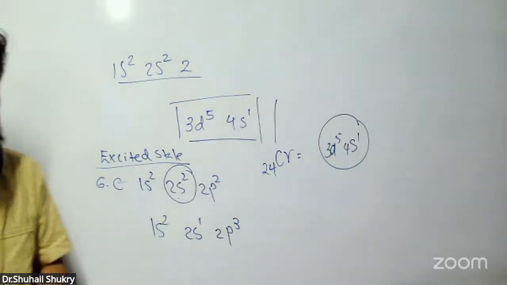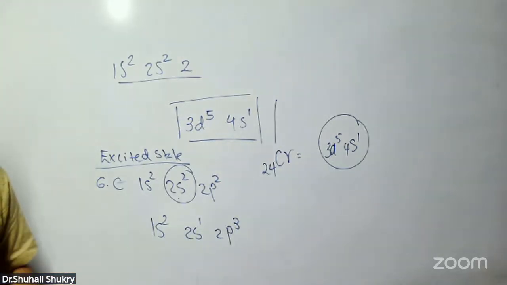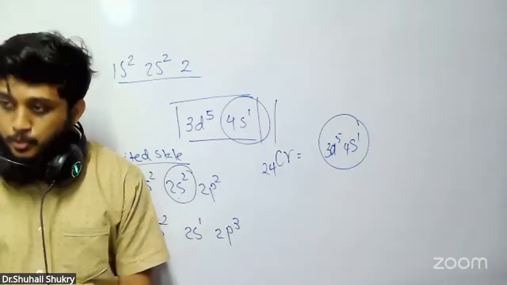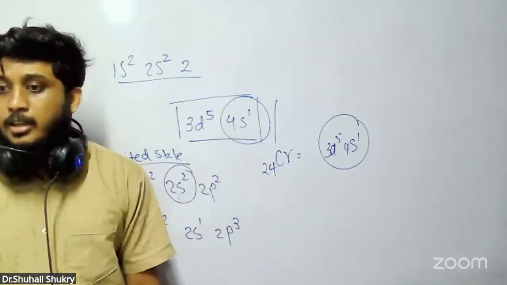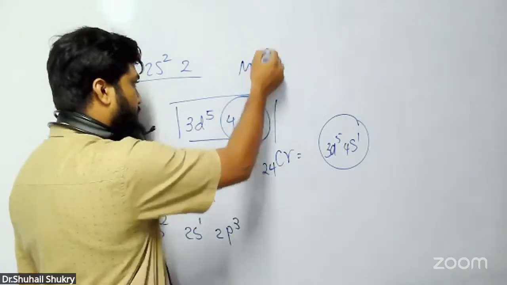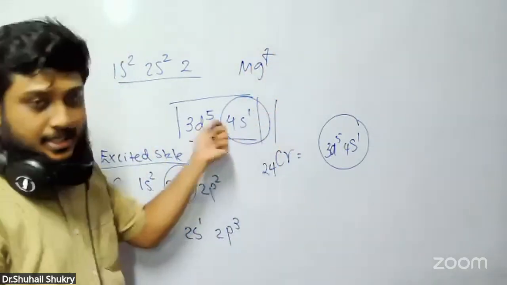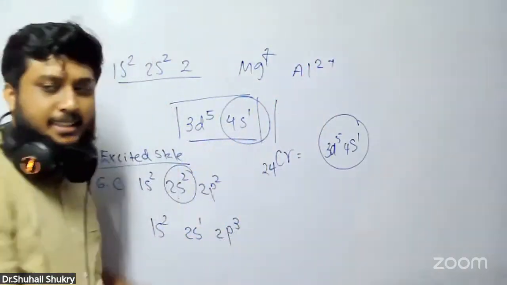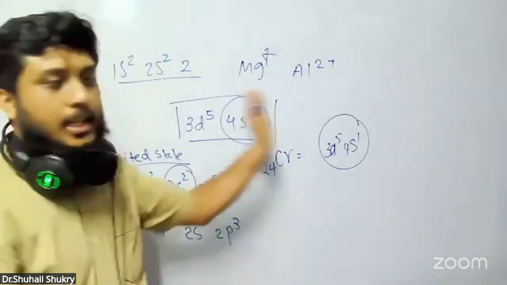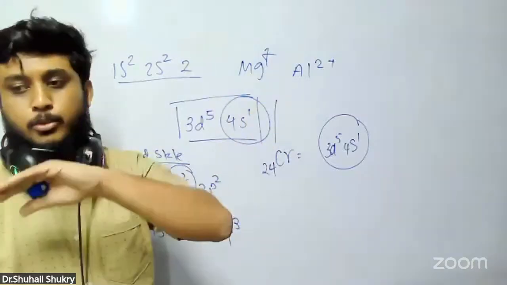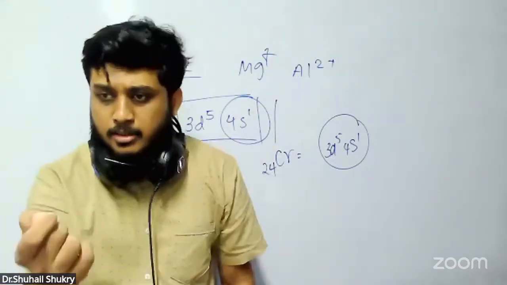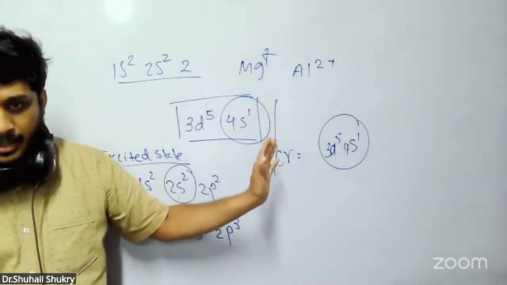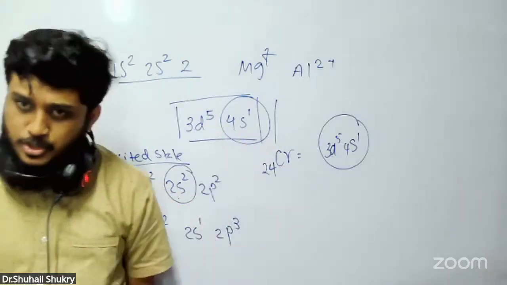Why don't we say cationic form? Because when they form a stable cation, remember, they remove the entire 4s1 and only then form the cation. They won't spare an electron in the cation. Have you seen magnesium forming Mg plus cation by keeping s1? No, right? Is aluminium forming a 2 plus cation? No. When they are removing, they remove it completely. They remove the full 4s, not only one electron from 4s. So using this, we say this is not an anionic or cationic state, or an excited state. Then definitely this is the ground state.